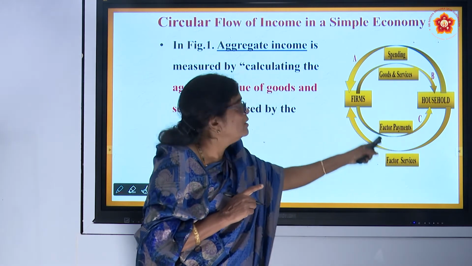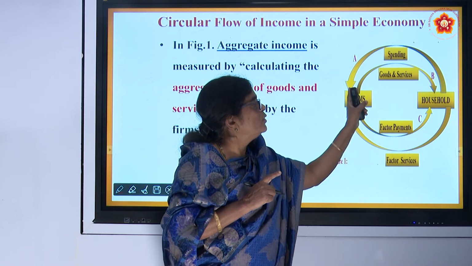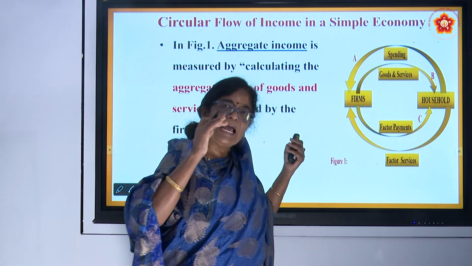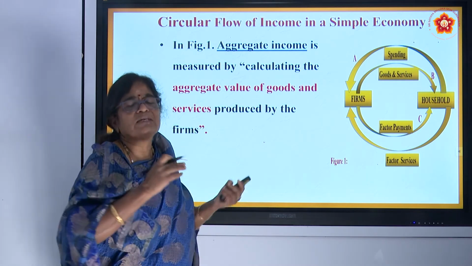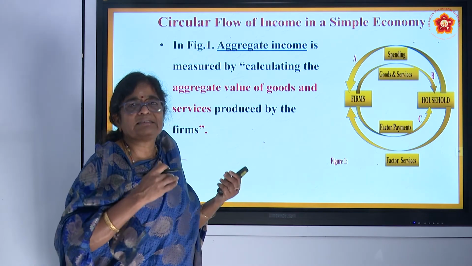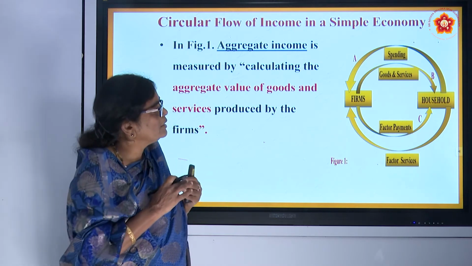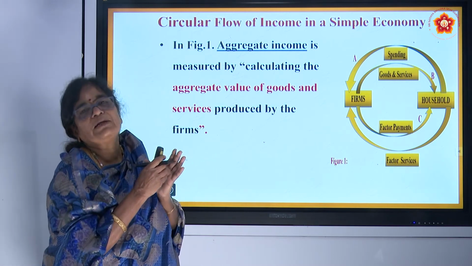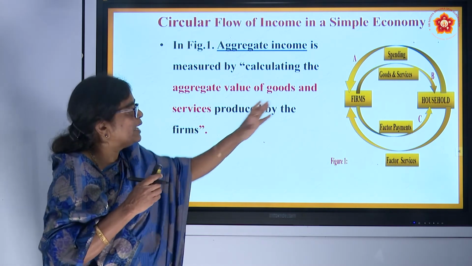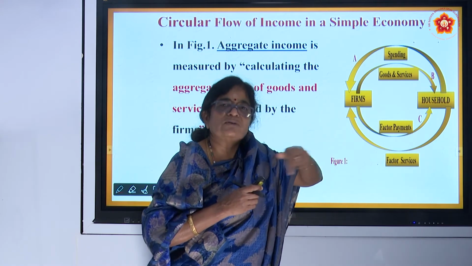Also in another way, whatever the value of goods and services produced, if you add all, aggregate means adding all the industries of the country, all the firms and all the industries, textile, steel, plastic, aluminium, every industry. All the goods and services of the nation are added up together for a particular year. Then you will get the aggregate value of goods and services produced for that year of that nation, India.